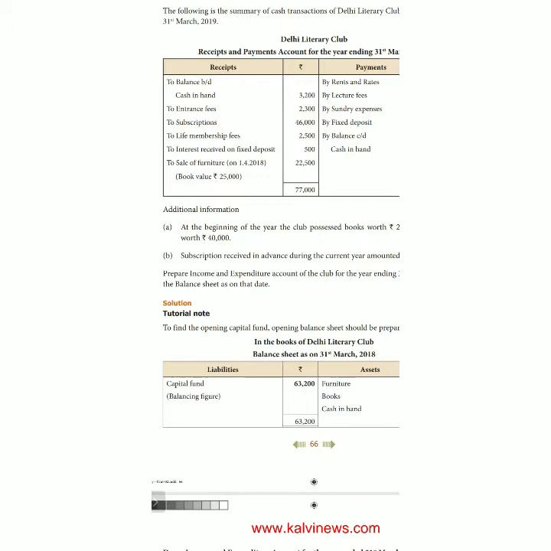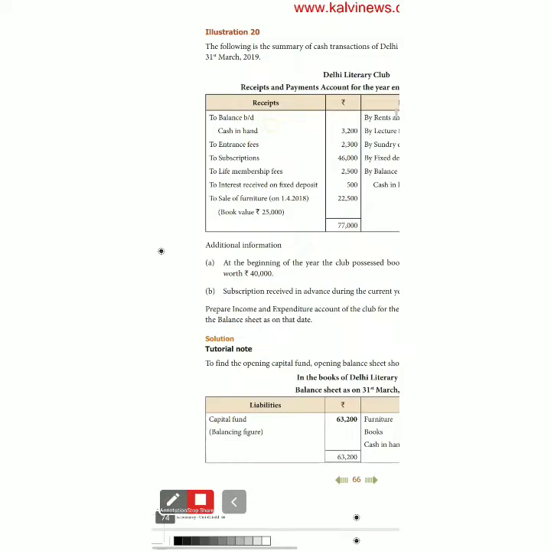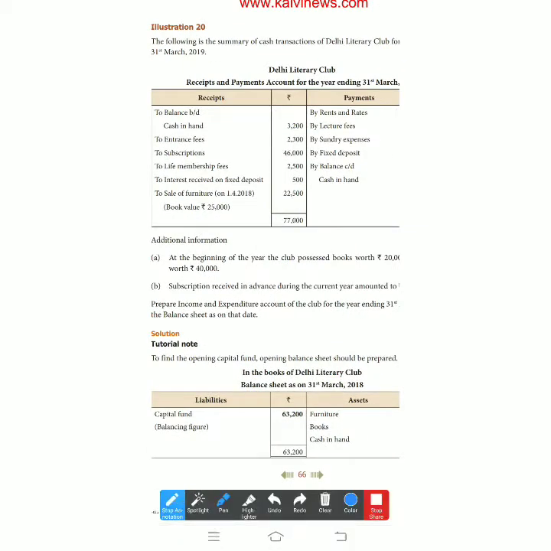See, in the receipts and payments account, cash in hand is given. What is this? This is nothing but the opening cash in hand, the last year's closing cash in hand. So that is also given. We can take it into account.